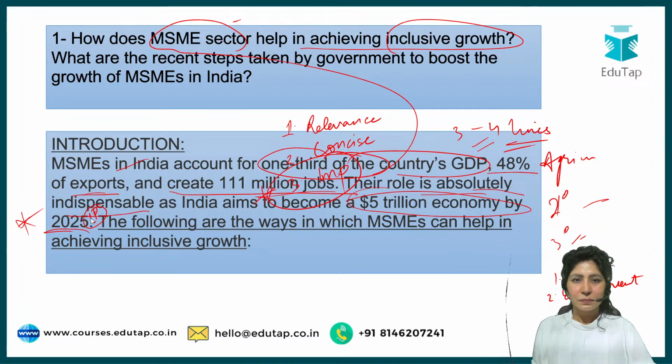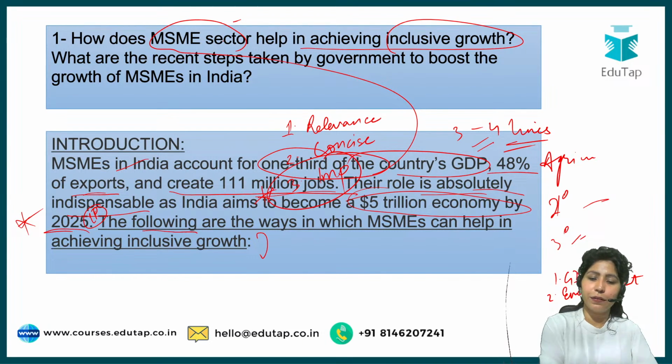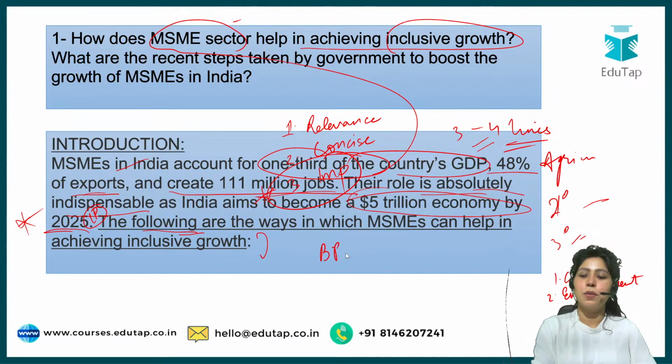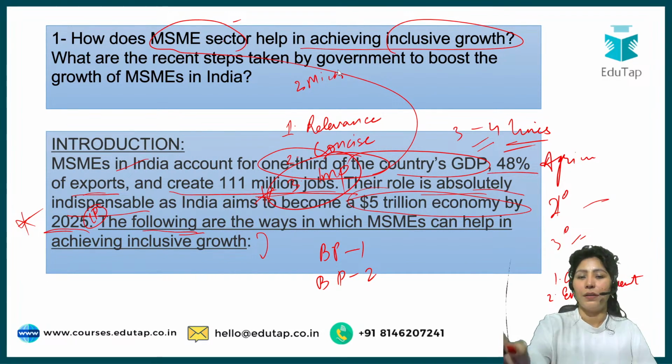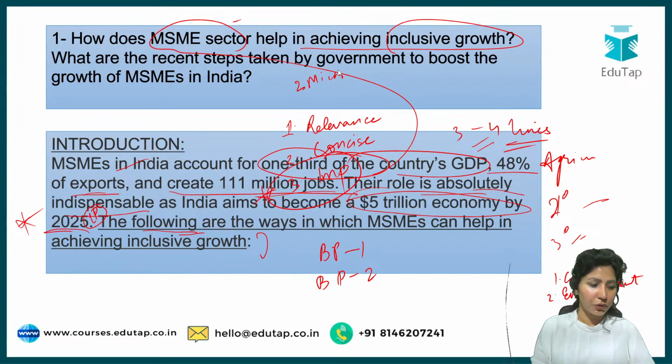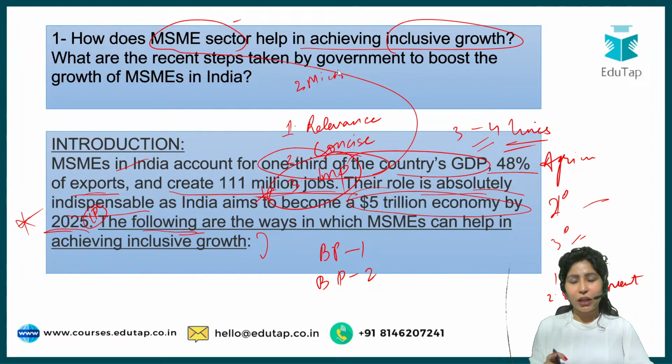All right. So this is something that can be done after you've given this line. This line that has been underlined is your linkage point. Then you can start with your body paragraph. Body paragraph 1, body paragraph 2, since there are 2 micro questions that we identified here. Then we'll sum up with the conclusion. Is this part clear? Do you think any additions can be done? Let me know in the chat section.